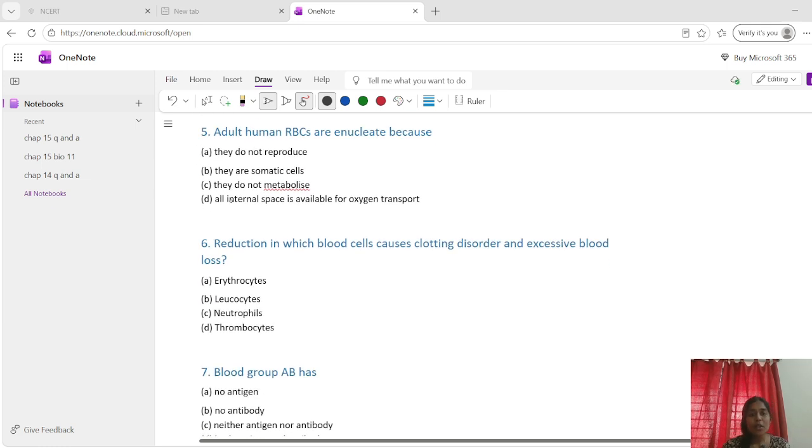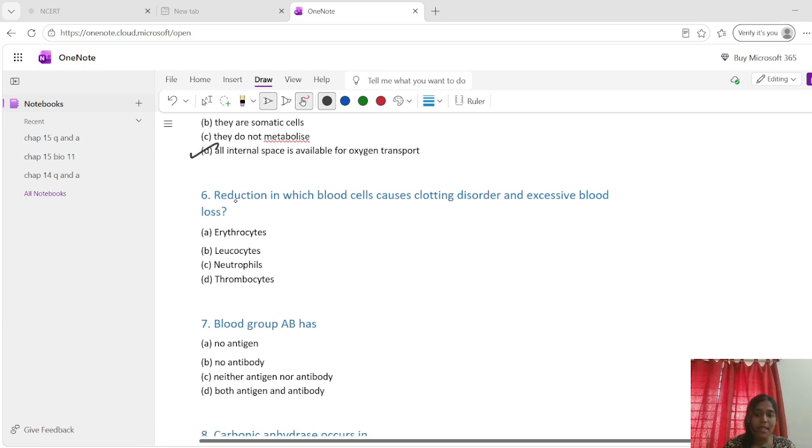And adult human RBCs are enucleate because we already studied that RBCs are better because of their shape and they lack a nucleus so that they can carry more oxygen, as well as squeeze themselves when they travel into the blood vessels. So what is the answer? All internal space is available for oxygen transport and this increases the oxygen carrying efficiency of RBCs.